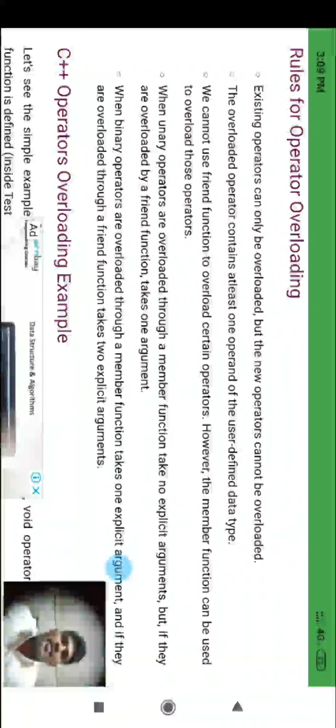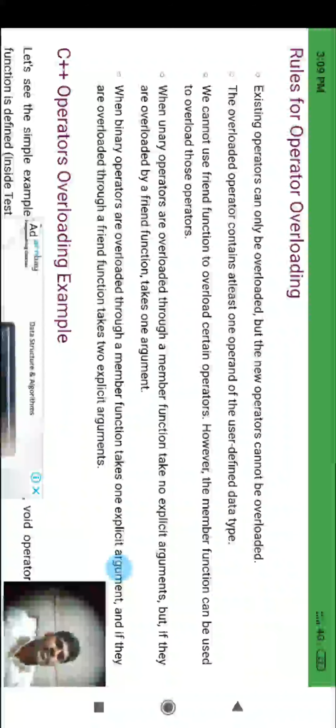We cannot use a friend function to overload certain operators. However, member functions can be used to overload those operators. Friend functions we already discussed in the last classes: the definition of friend functions and how friend functions work from outside of the class. We have seen that in our video lectures.